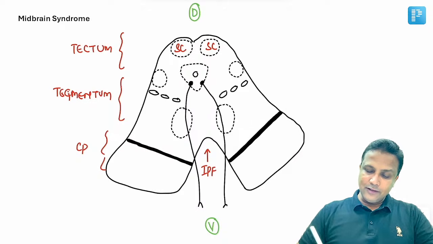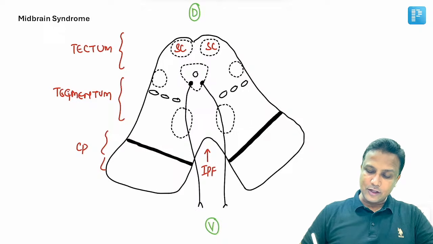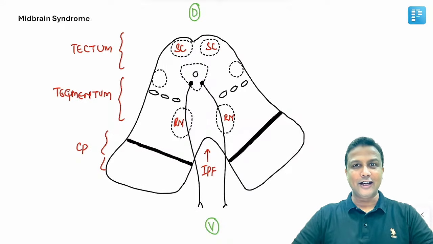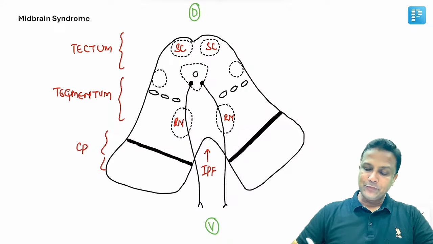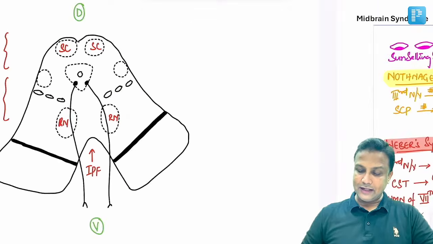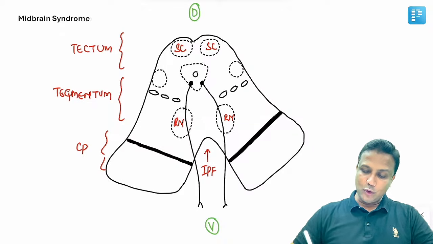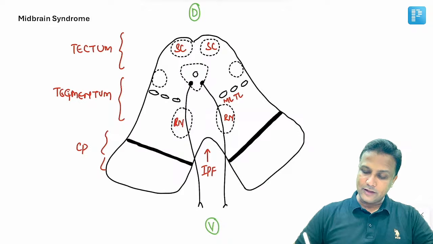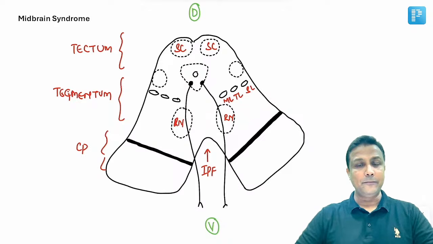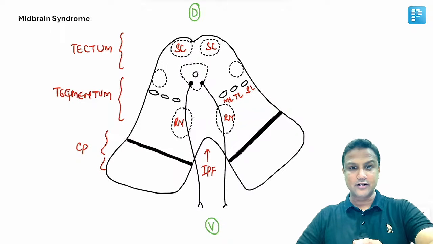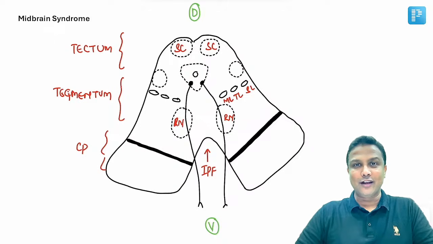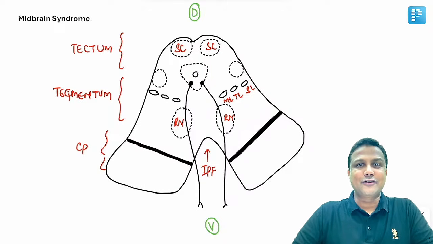Now after this, my dear friends, at the level of the superior colliculus, you are able to appreciate a big nucleus here, which is red in color. This is the red nucleus here. ये भी आपके एग्जाम में पूछा गया था. Red nucleus is present in the midbrain. And then you'll be having three lemnisci here. The medial-most one, of course, will be the medial lemniscus. Then you have the trigeminal lemniscus, and then you'll have the spinal lemniscus here. There are three lemnisci. And the fourth one is the lateral lemniscus, which is a part of your auditory pathway, where you learn the lateral lemniscus with the mnemonic E.